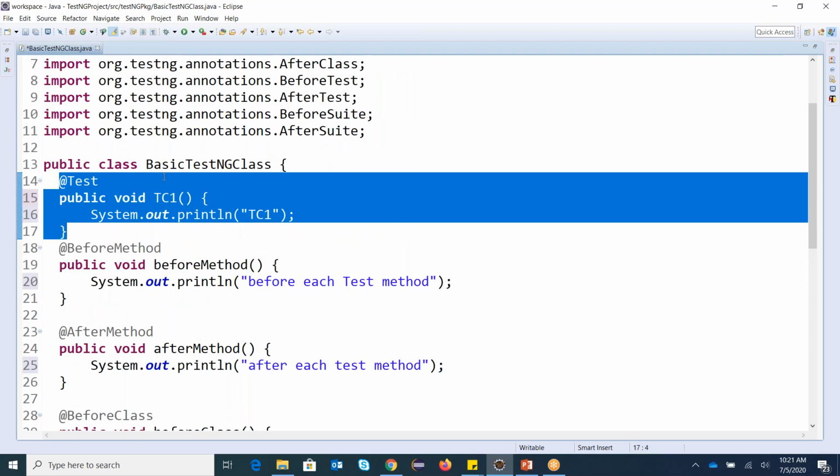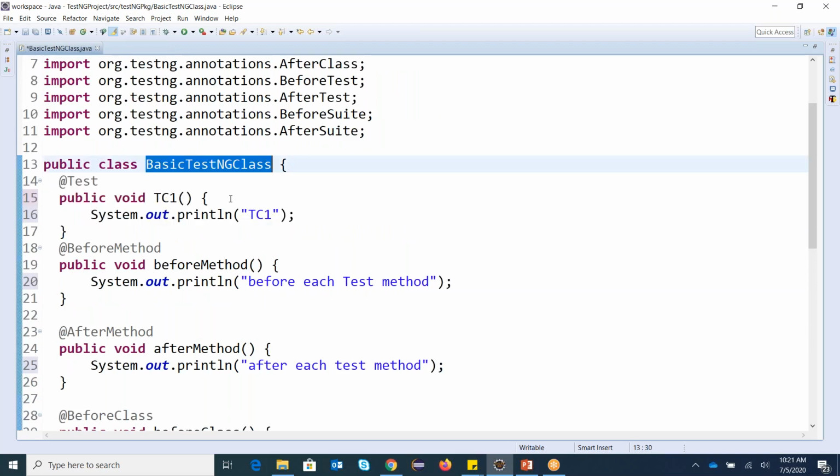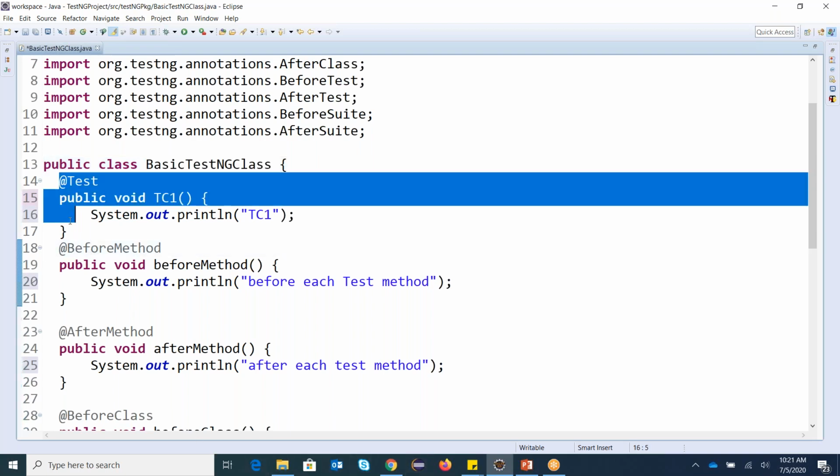That means if I have classes 1, 2, 3, 4 and every class has two test cases, still @BeforeTest will execute only once, before all those test cases execute. But @BeforeMethod will execute before each @Test.